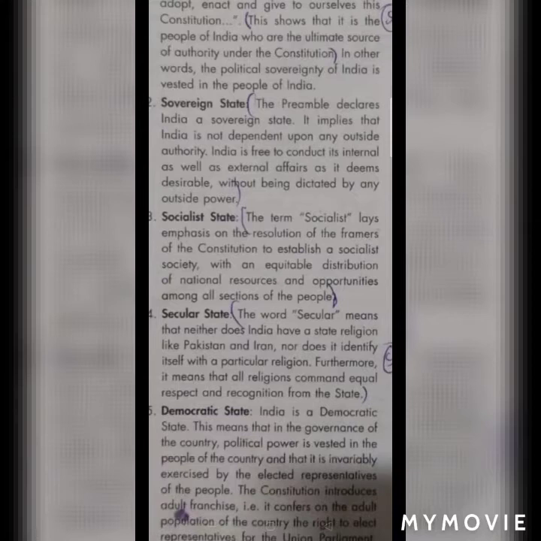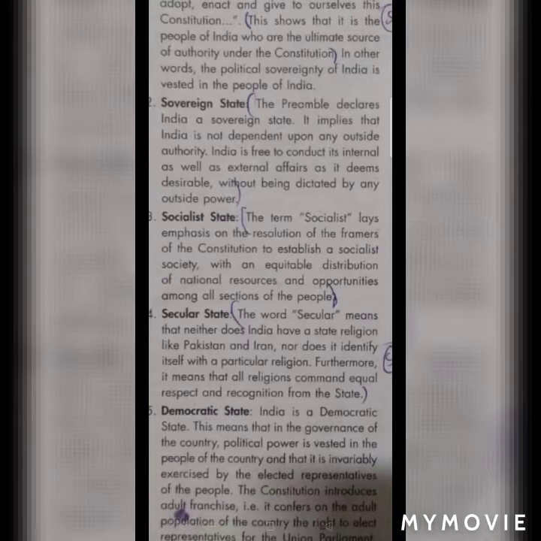We know that the Britishers were ruling in India, and we got independence in 1947. But we were not completely independent. After making the Constitution, we can say that we are completely independent and have become a sovereign state, and nobody has control over us internally or externally.